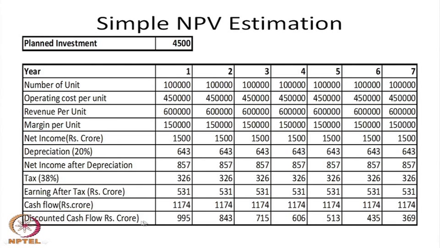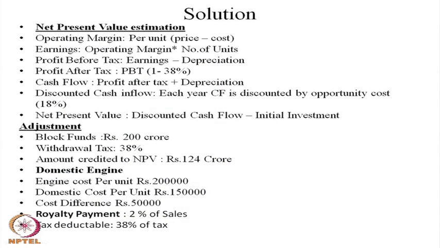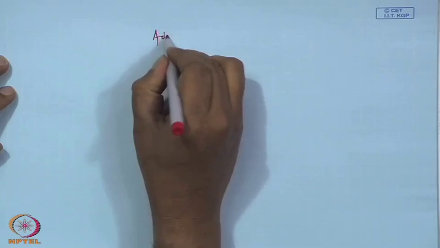We will get the discounted cash flow every year. If you add all the discounted cash flows up to year 7, you will get the total discounted cash flow, which is less than the 4,500 crores because it is not recovering. However, it is a loss, but the company is getting some other benefits. The other benefits you have to factor in now. What are the other benefits? The adjustment in NPV. The NPV adjustment will take place.